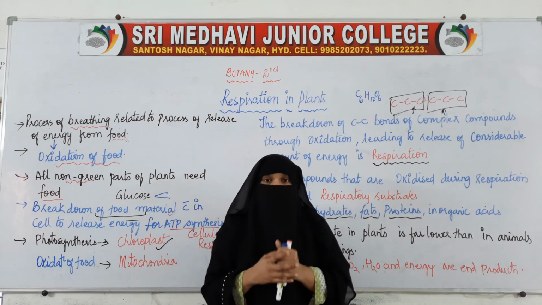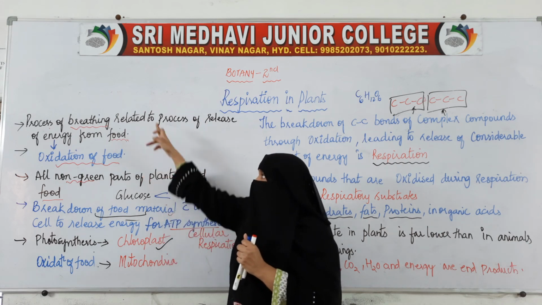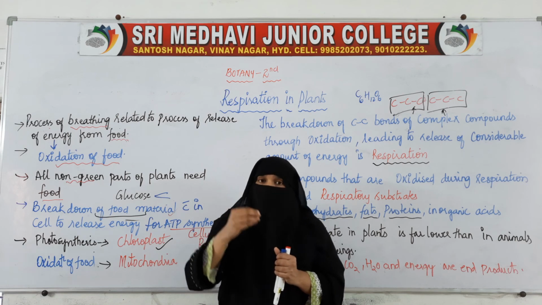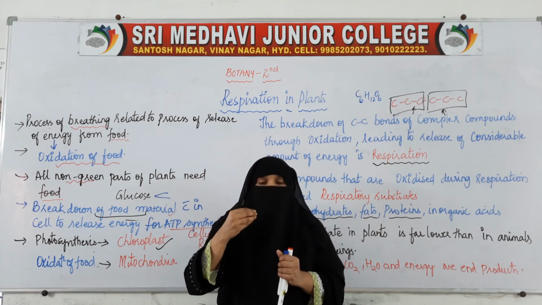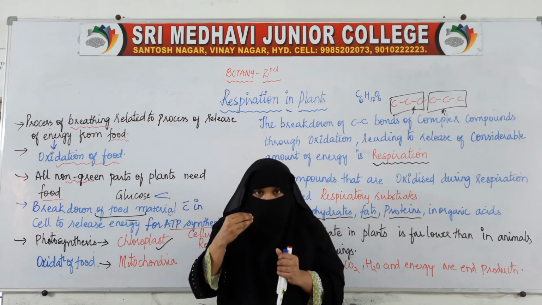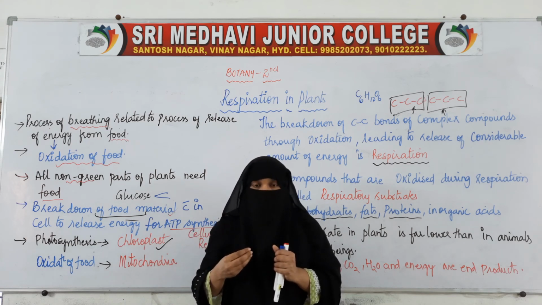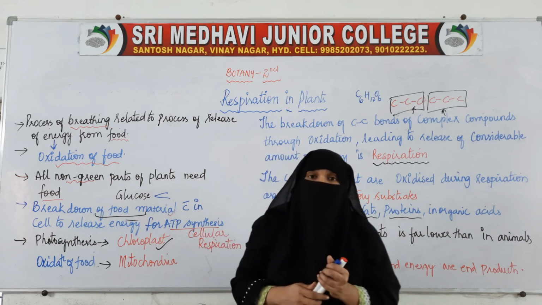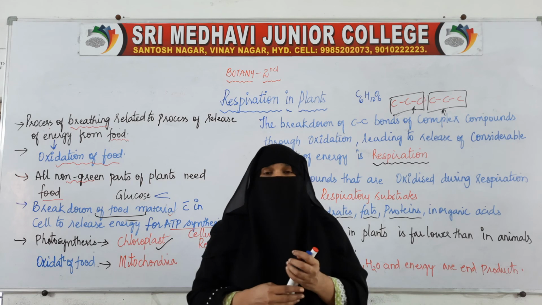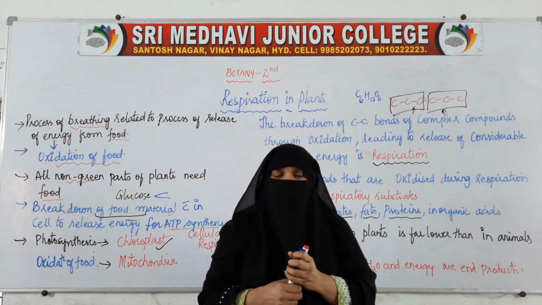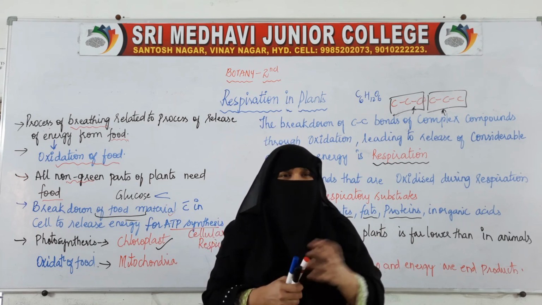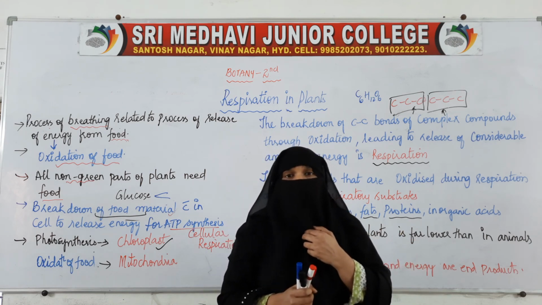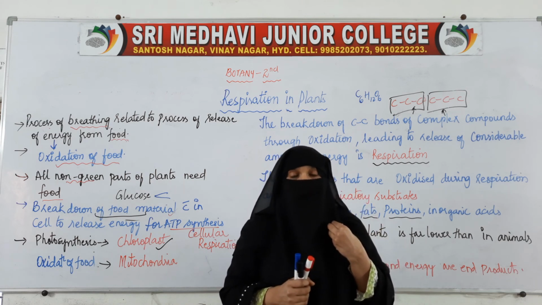Respiration is the only process which gives us energy, because when food mixes with oxygen, only then do we get energy. So how does it mix with oxygen? By the process of respiration, oxygen goes inside the body, mixes with the food, oxidizes the food and gives us energy. Plants do not perform many activities, so their energy needs are not much, but our energy needs are more.